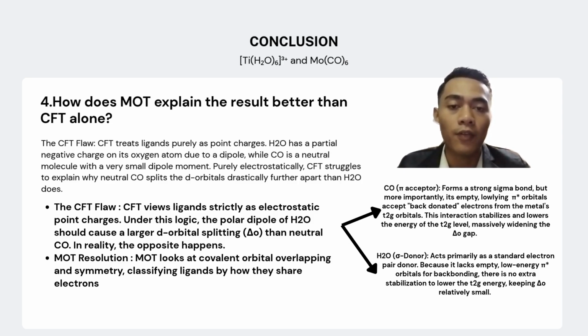Carbonyl, a pi acceptor, forms a strong sigma bond, but more importantly, its empty, low-lying pi orbitals accept back-donated electrons from the metal's t2g orbitals. This interaction lowers the energy of the t2g level, massively widening the gap. H2O, a sigma donor, acts primarily as a standard electron pair donor because it lacks empty, low-energy pi orbitals for back bonding. There is no extra stabilization to lower the t2g energy, keeping the gap relatively small. The MOT resolution: MOT looks at covalent orbital overlap and symmetry, classifying ligands by how they share electrons.